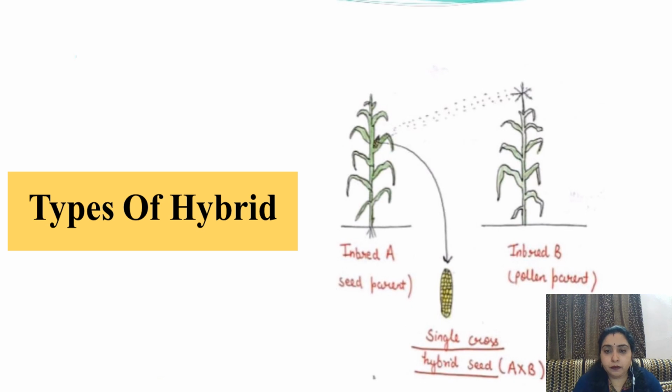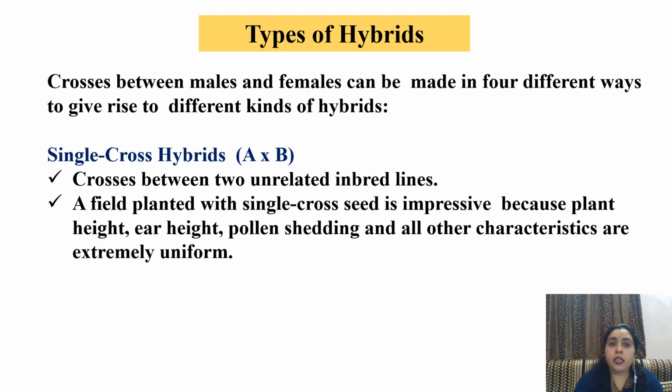Types of hybrid. Inbred A, inbred B: this is the seed parent and this is the pollen parent. They are crossed, and a single cross hybrid is formed by combining the characters of two different parents A and B. Crosses between males and females can be made in different ways to give rise to different kinds of hybrids.